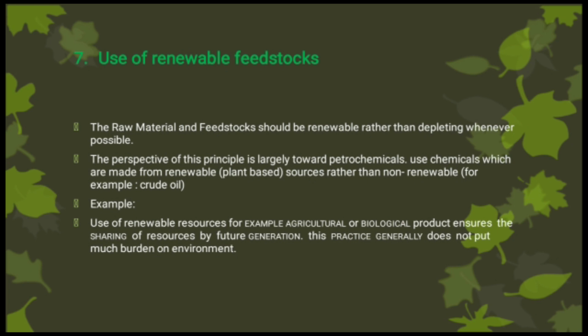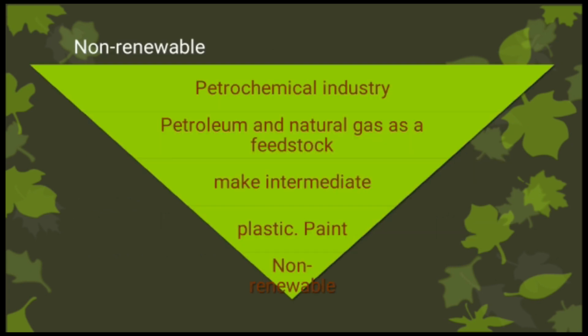Example is use of renewable resources. Example is agriculture or biological product. Ensure that sharing of resources by future generation. This practice generally does not put burden on the environment. An example of non-renewable resources is petrochemical industry, which uses petroleum and natural gases as a feedstock for preparation of intermediate, and this intermediate is used for the preparation of plastic and paint.